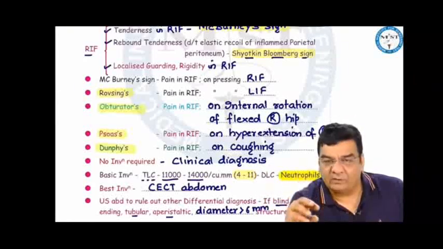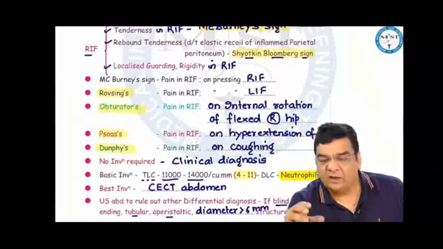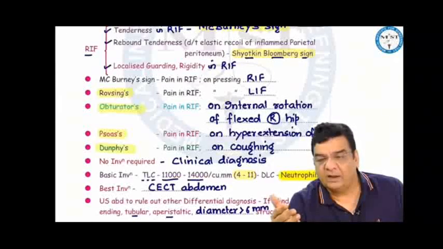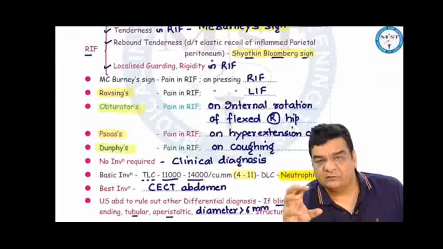If the red hot inflamed appendix is lying on the obturator muscle in the pelvic area, and you try to stretch the obturator muscle by internal rotation of the flexed right hip, then the patient may present with pain in the right iliac fossa. This is obturator sign.